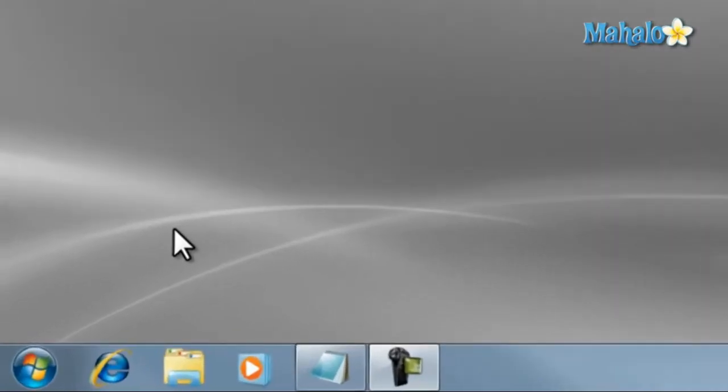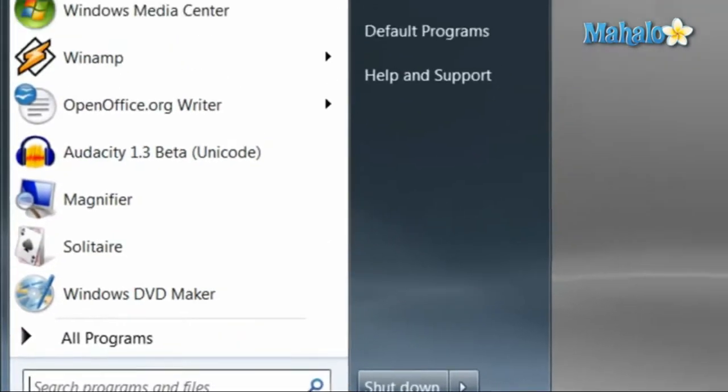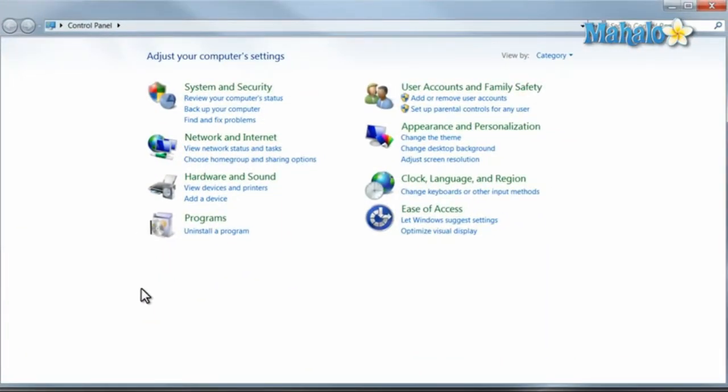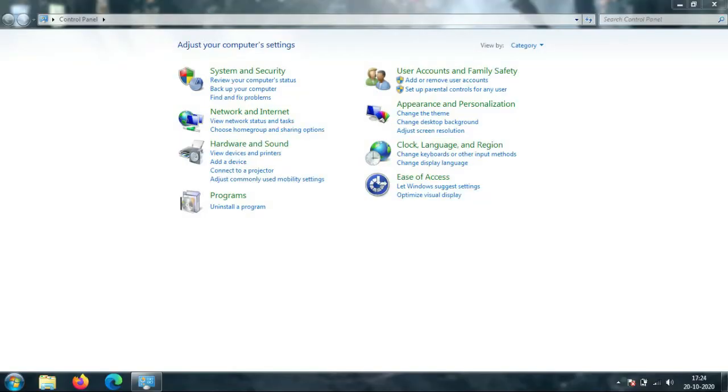Click on Start button. Click on the control panel on the right pane. The control panel will appear on the screen. It contains many applets which help you to control the settings of your computer. These applets are System and Security, Network and Internet, Hardware and Sound, Programs, User Accounts and Family Safety, Appearance and Personalization, Clock, Language and Region, Ease of Access.